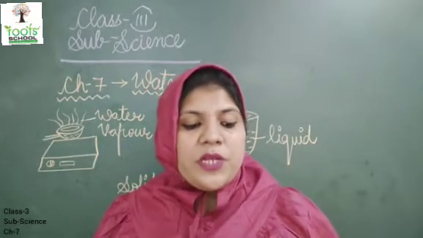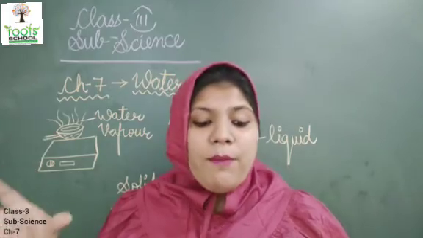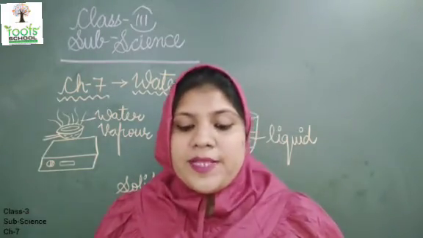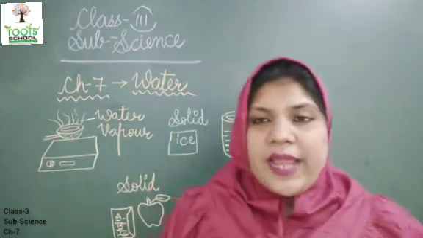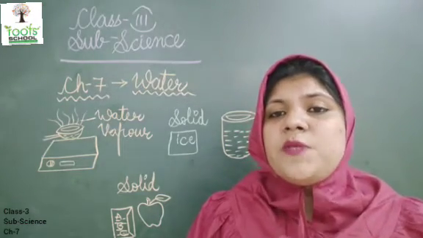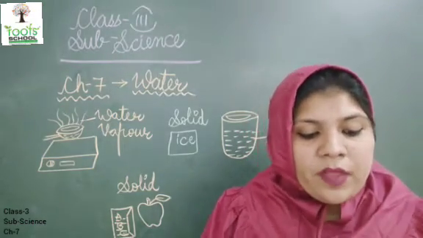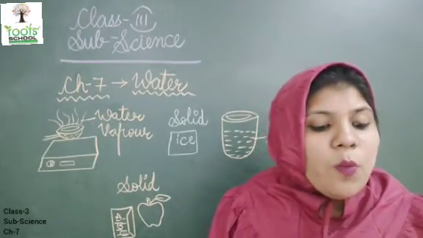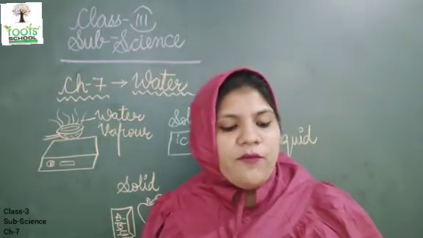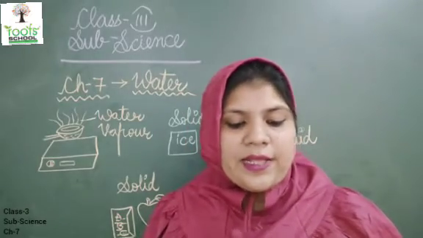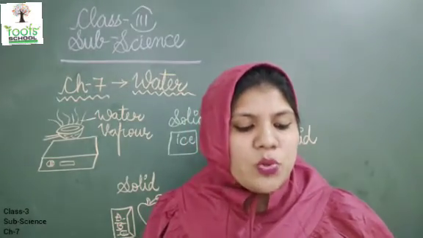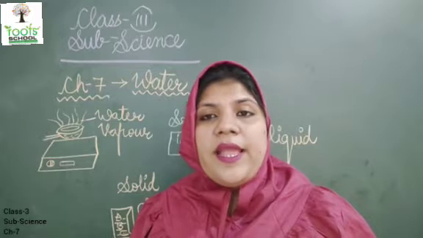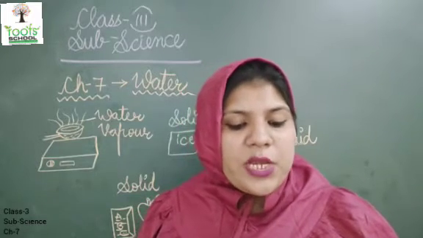Now what is precipitation? When the clouds become heavy with water droplets and it comes down as rain. So this process is known as precipitation. Rain as a source of fresh water. Water comes down to the earth in the form of rain, snow, hail, etc. Rain is the main source of fresh water.